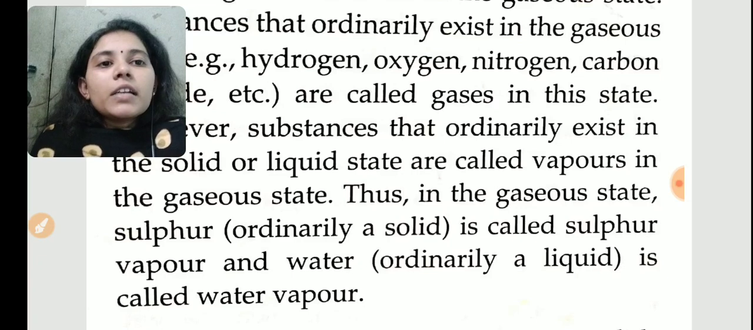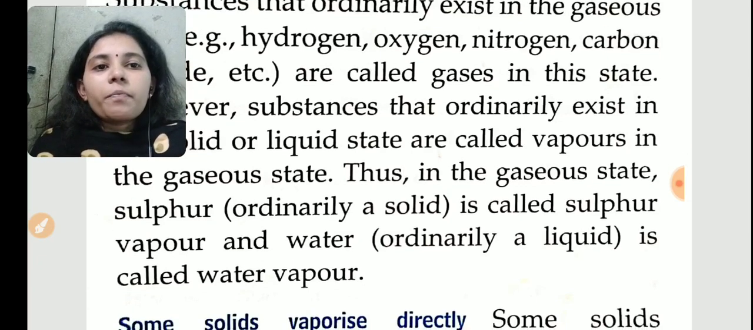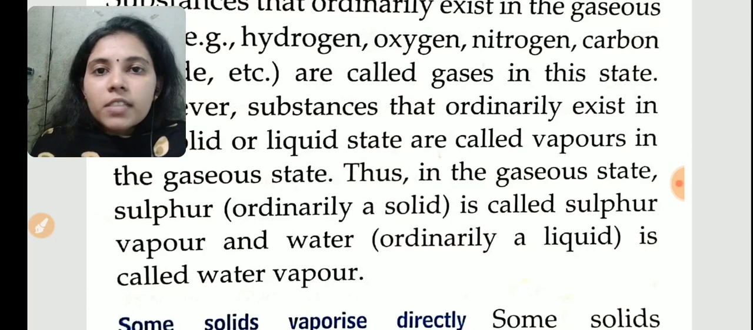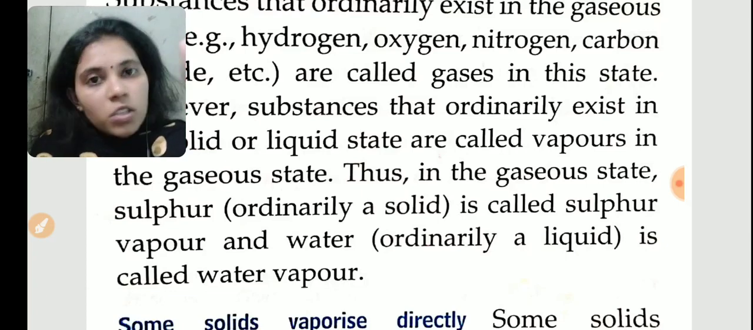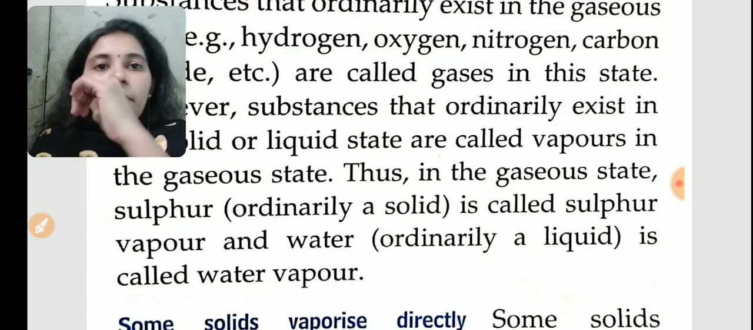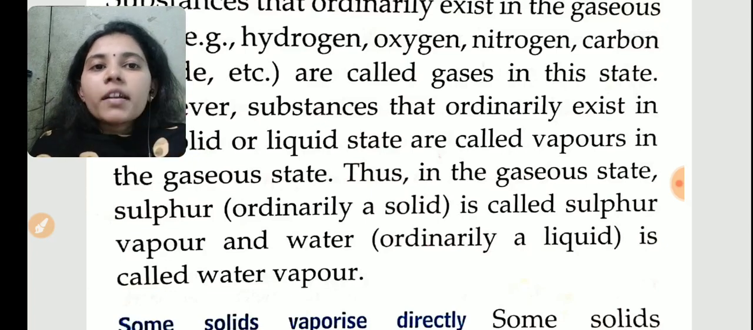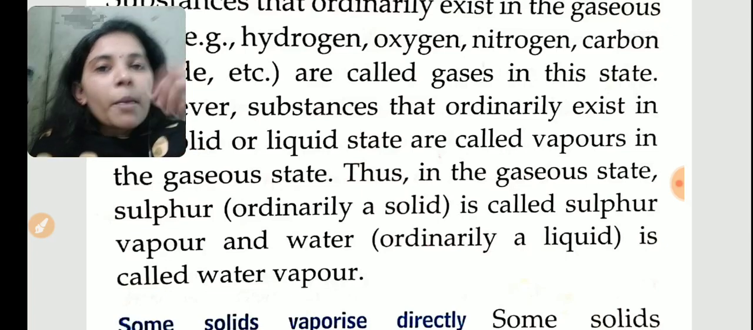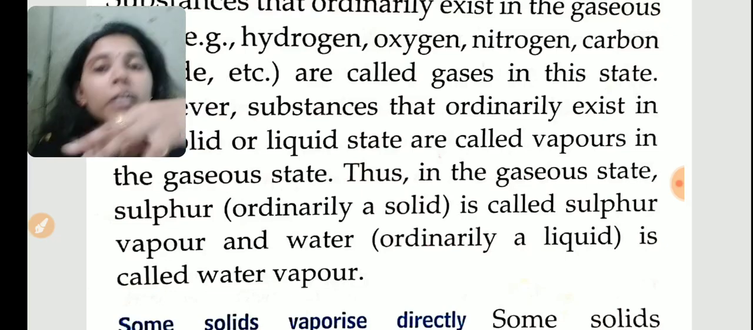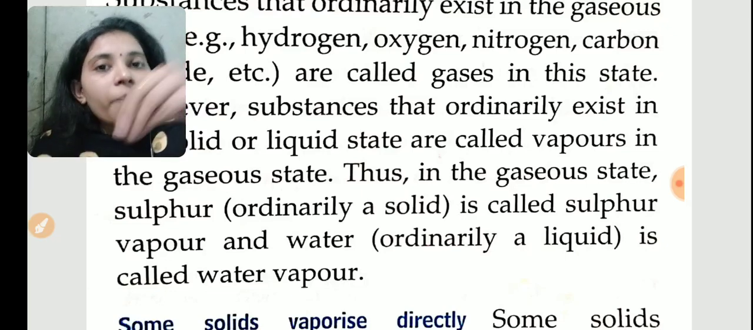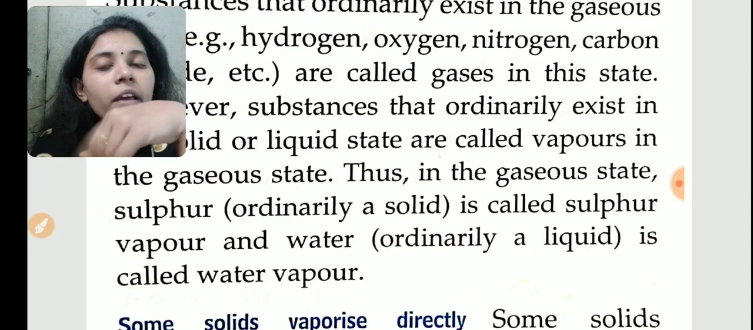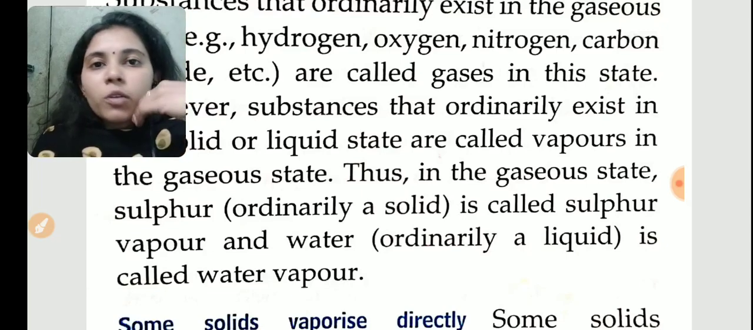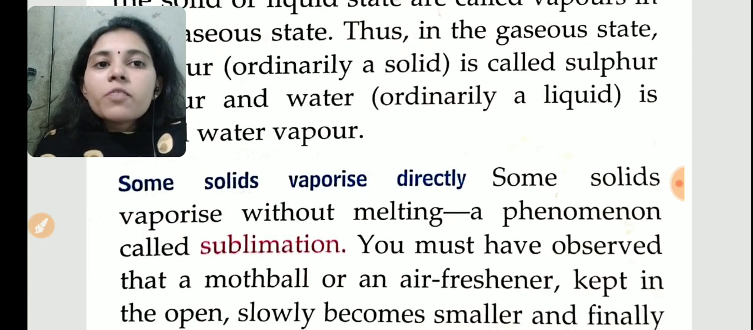Okay. Thus, in the gaseous state, sulfur is actually a solid. Sulfur is an element existing in solid form. In the gaseous state it is called sulfur vapor, and water is called water vapor. When sulfur is evaporated to gaseous form, we will not call it sulfur gas, we will call it sulfur vapor only. Same way, when we are boiling water, we will not say water gas, we will say water vapor only. Okay. Some solids vaporize directly.